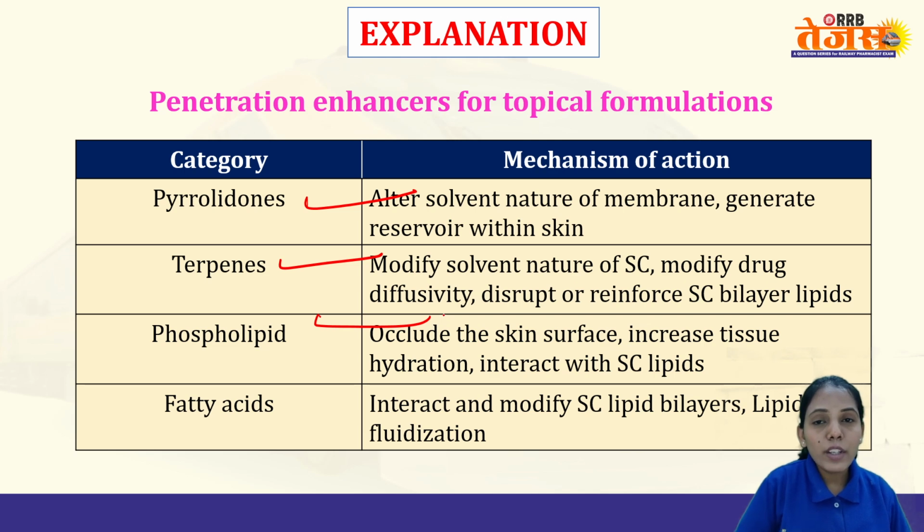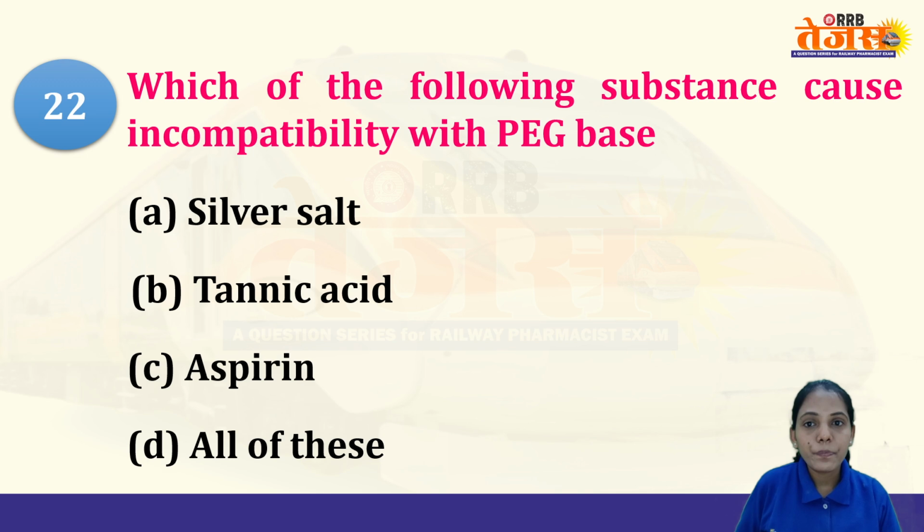Phospholipids will occlude the skin surface. Occlude means a little bit of disruption will be there. It will increase the tissue hydration. If the tissue has a hydrated property, the molecules can pass. It is generally difficult to cross because this is a lipid bilayer, right? It has an oily structure. So if you give certain hydration to the skin, then it will be easy to pass. Fatty acids will interact with and modify the lipid bilayers, causing lipid fluidization.